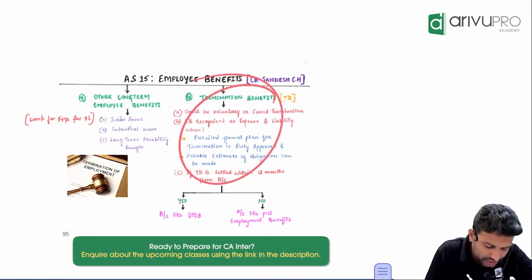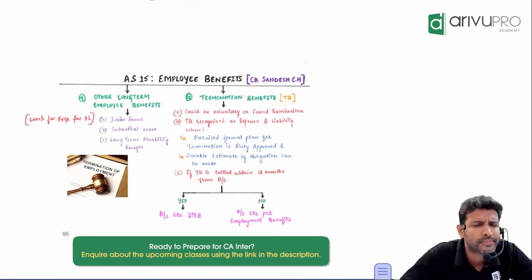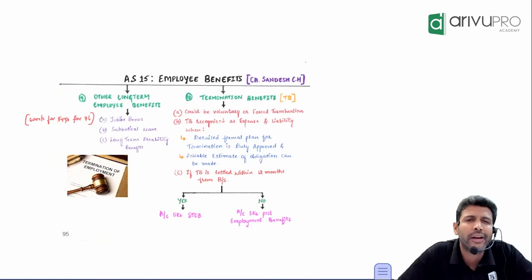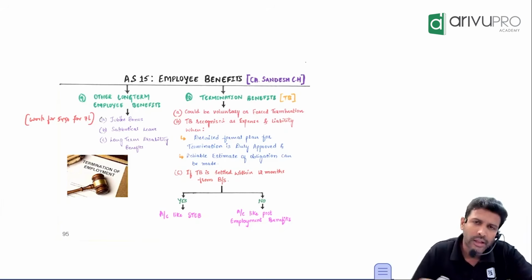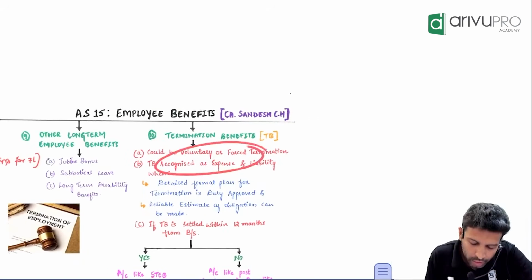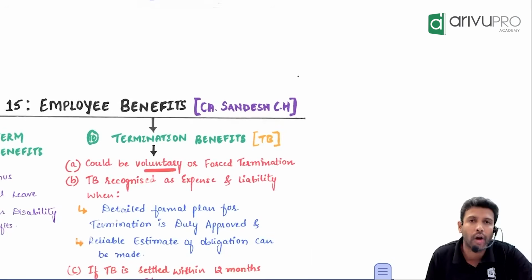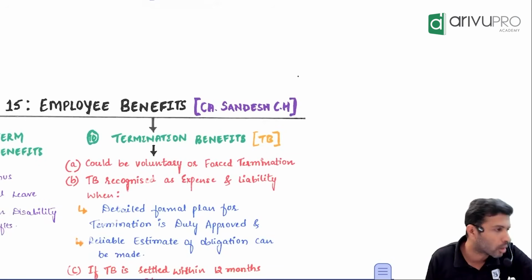Third one is termination benefit. Termination benefit means you fire the employee. Whenever you fire the employee, you will give some money. The termination could be voluntary or forceful. Employee resigned on their own, or it could be a force. Doesn't matter. Both will come here.